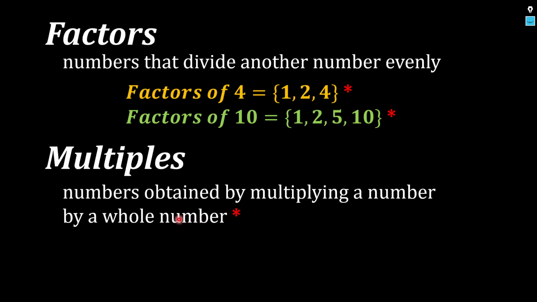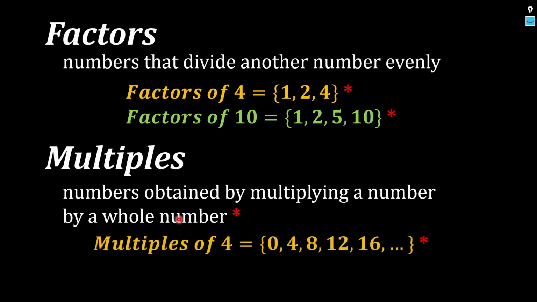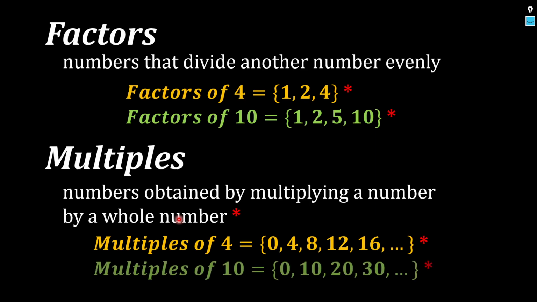Which means that 0 is a multiple of every number, because 0 times any number will always be 0. Tama ba? Yung zero property of multiplication. So, pag tinanong ko halimbawa, anong multiples ng 4? I start with 0, then I skip count by 4. 0, 4, 8, 12, 16, and so on. Same thing, if I ask, what are the multiples of 10? I start with 0 pa din, and then you go 10, 20, 30, 40, 50, etc.